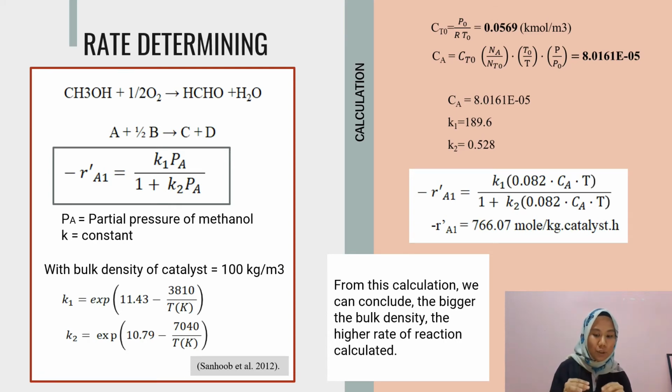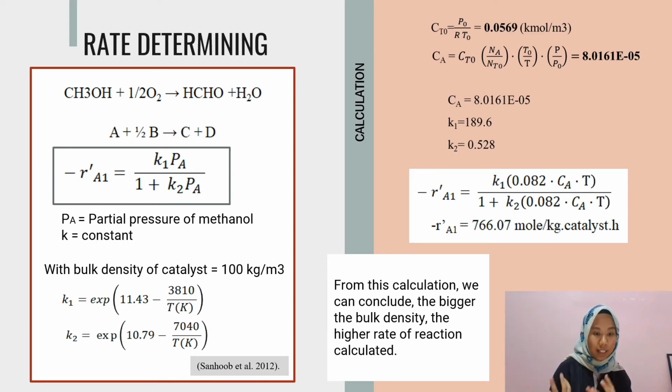In this model, we will use the bulk density of catalyst, 100 kg per meter cube. With this bulk density, we will get the constant that's shown in the slide. This is based on our reference of Sandhoop et al. in 2012. From this value and formula, we will be able to calculate the rate of reaction.